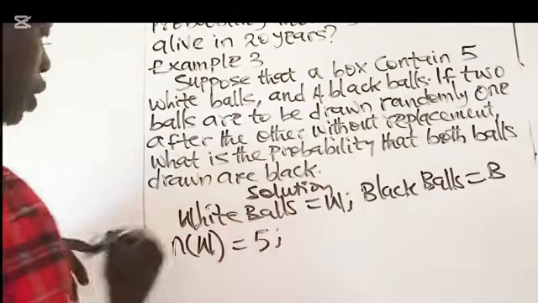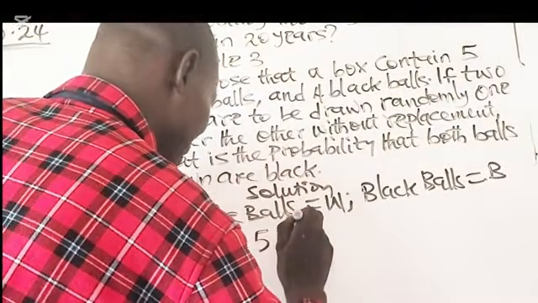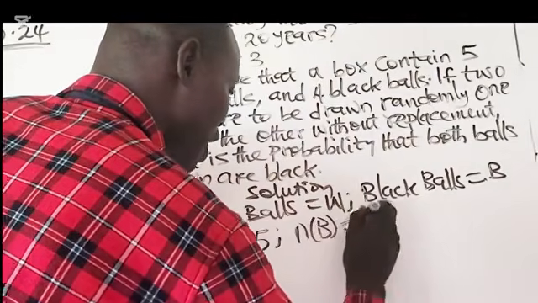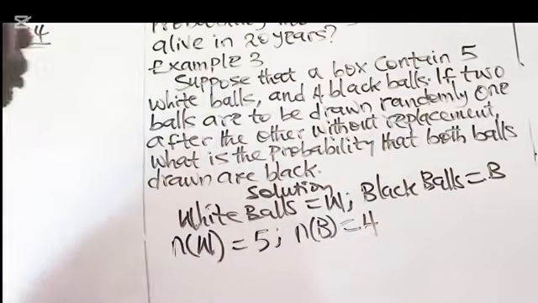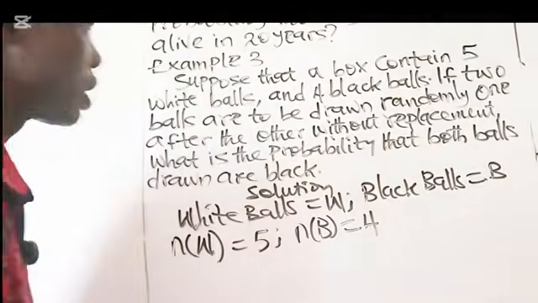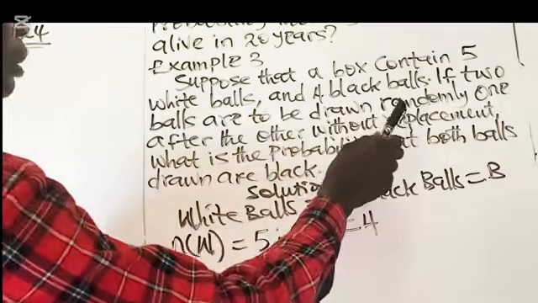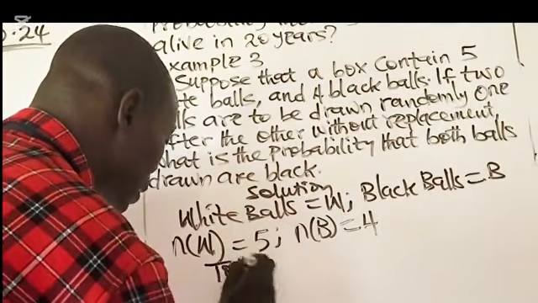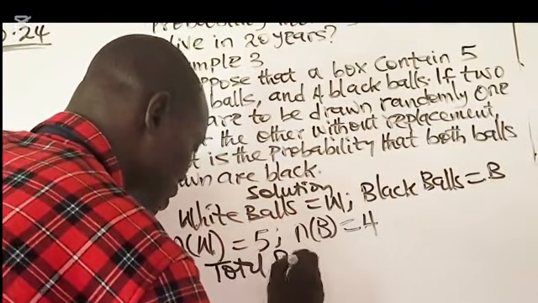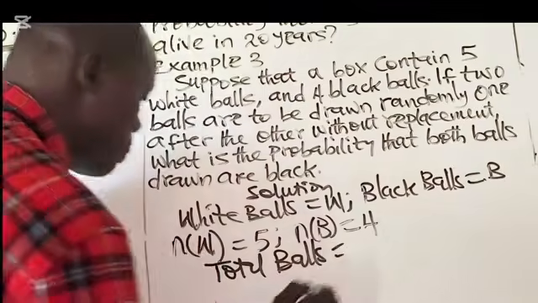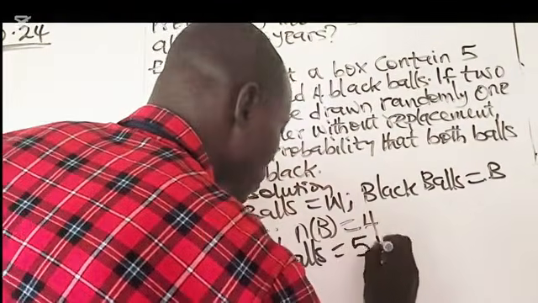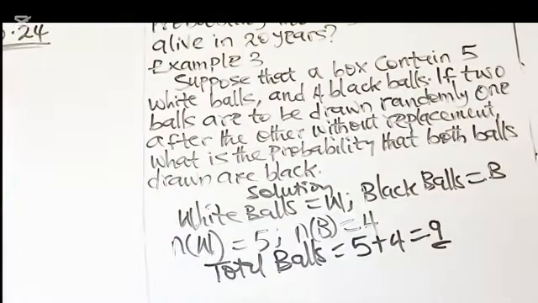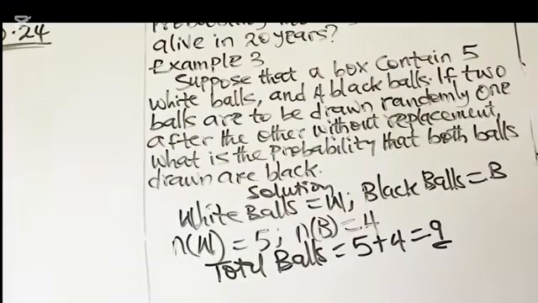And 4 black balls. Number that are black, we have 4. If 2 balls are to be drawn randomly one after the other, what is the total number of balls now in the box? That is the total number of possible outcomes, which is 5 plus 4, totaled 9. We have 9 balls all together.